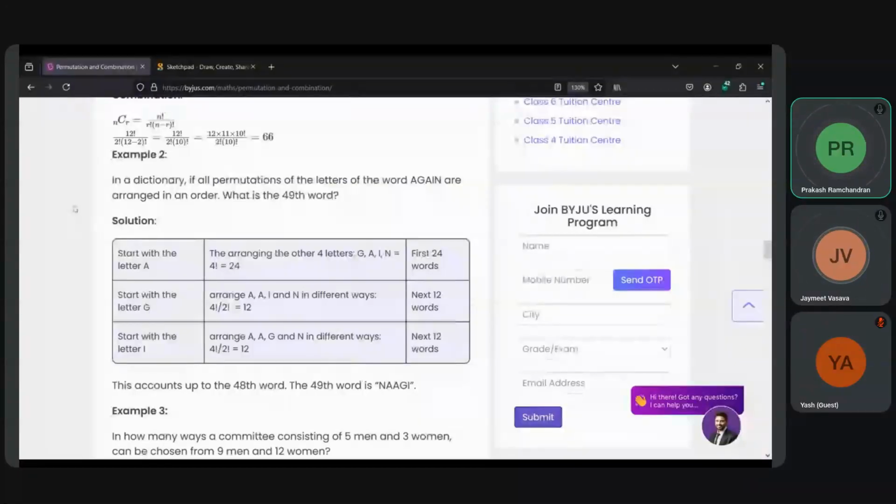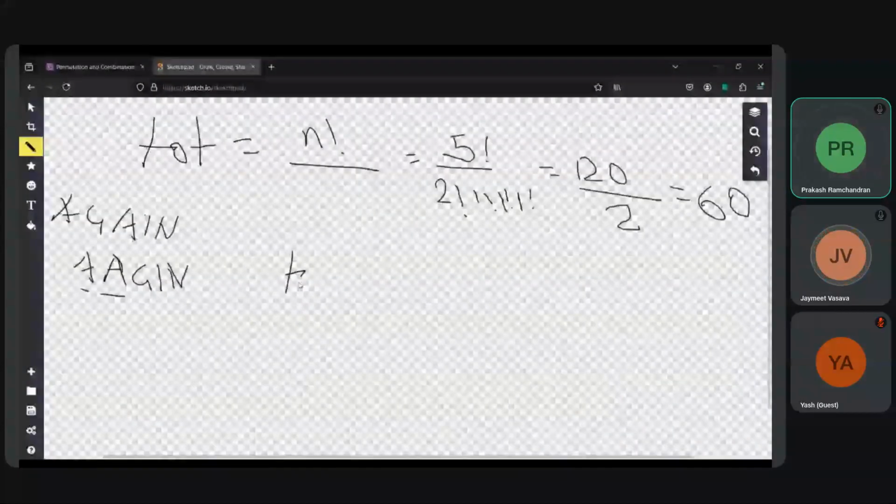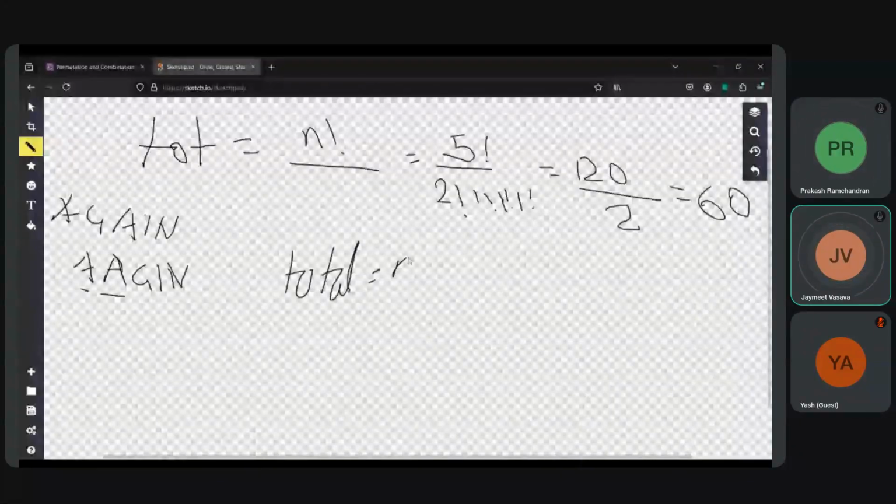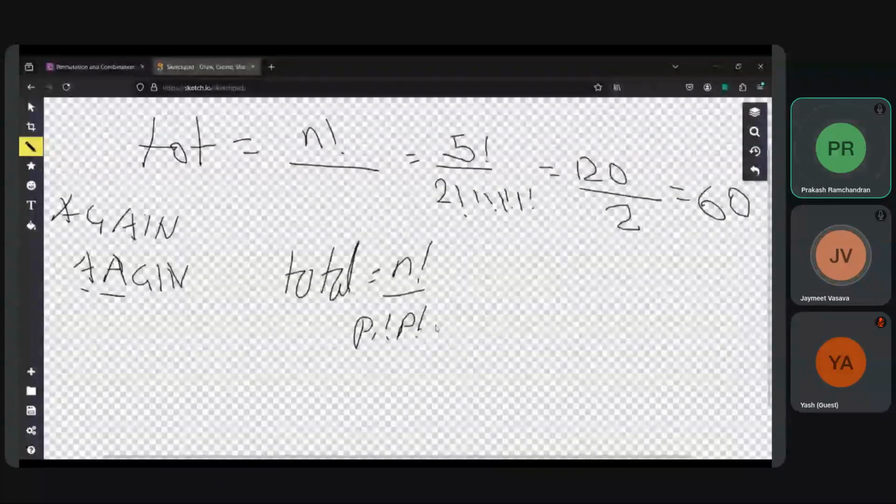So for calculating the total permutations, the formula is n factorial divided by the factorials of the letters involved. So we have P1, let's say P1 for A factorial, then P2 for G. No, one second. Why are you going there? Our total is 5, right?